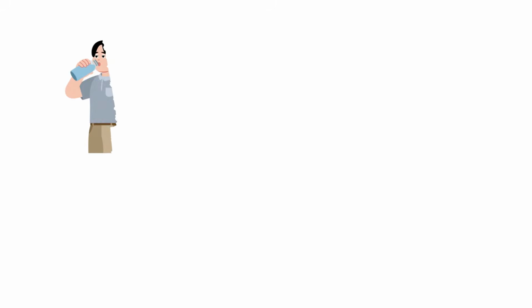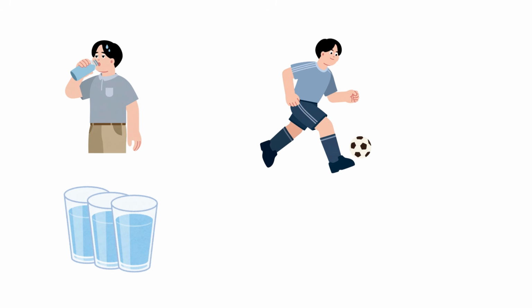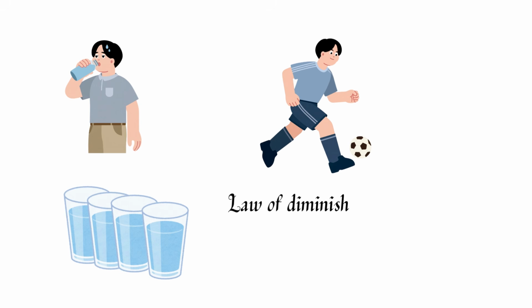Imagine you are extremely thirsty after playing football. The first glass of water feels incredible. It might give you very high satisfaction. The second glass of water is still refreshing, but the feeling is slightly less intense. The third glass is okay, but the fourth glass you may not even want to drink anymore. And if someone forces you to drink a fifth glass, it might even make you uncomfortable. So the satisfaction from each extra glass keeps decreasing. This is exactly what the law of diminishing marginal utility describes.